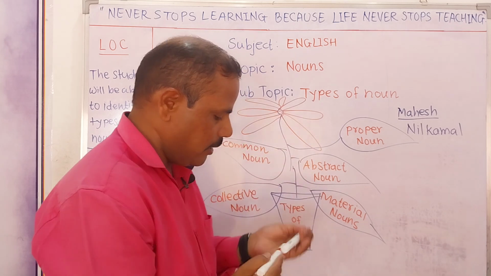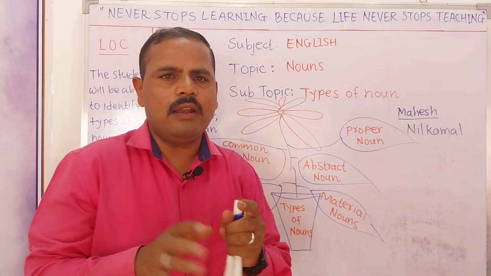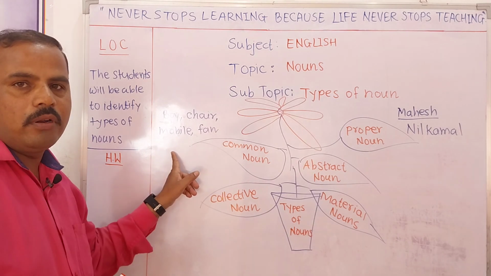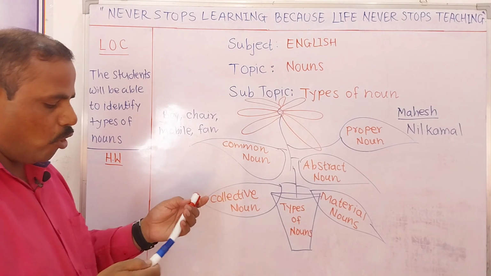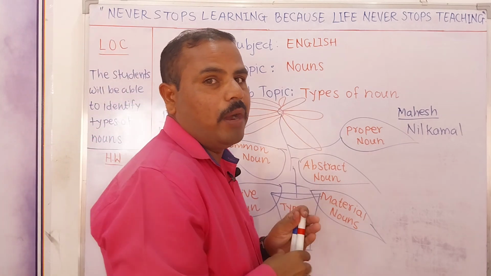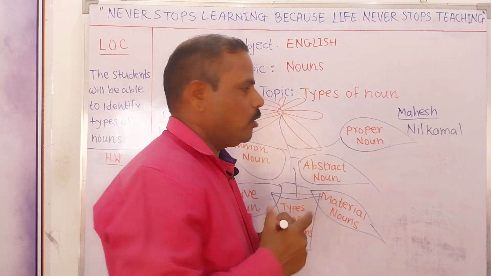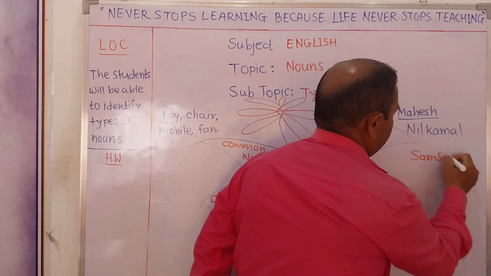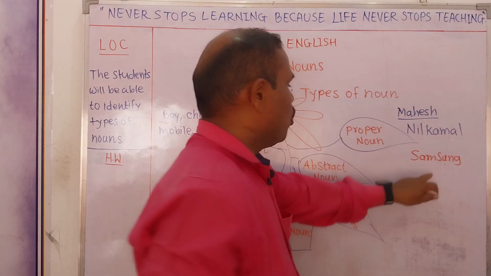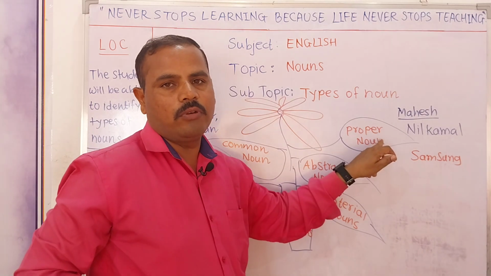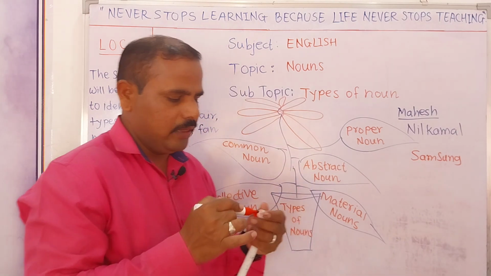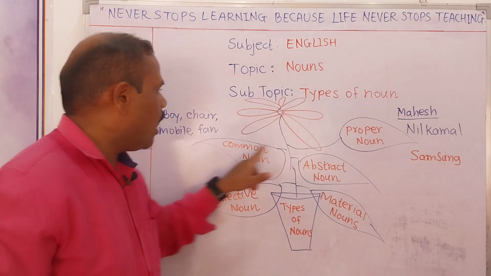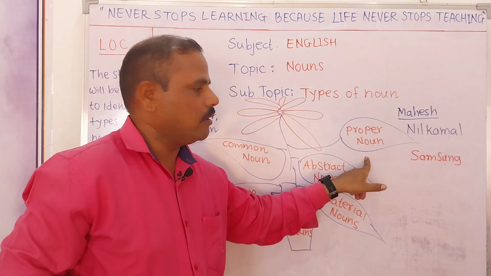Suppose mobile, in general I can say mobile, so mobile will be a common noun. But when I am talking about Samsung mobile, specific or particular, again it will be a proper noun. I hope the confusion between common noun and proper noun is clear, right?